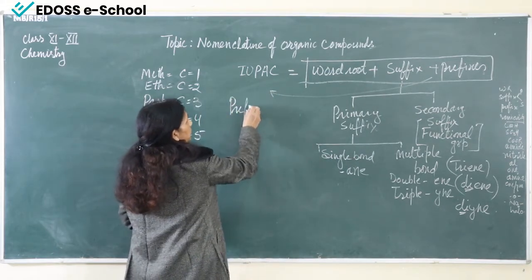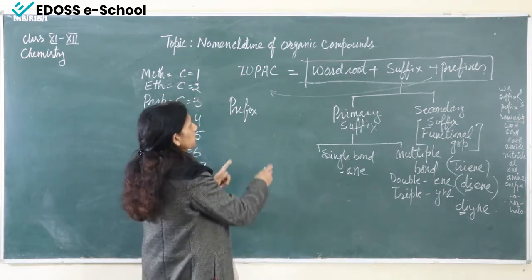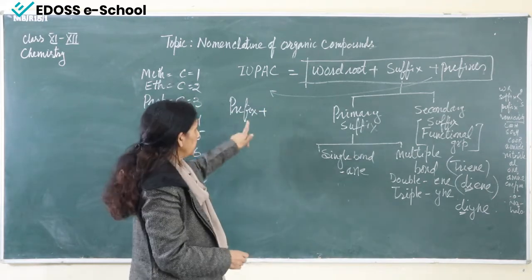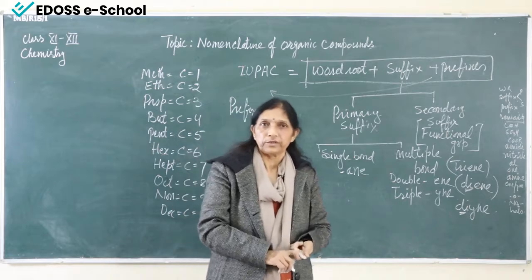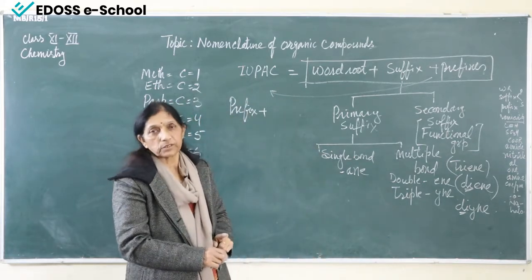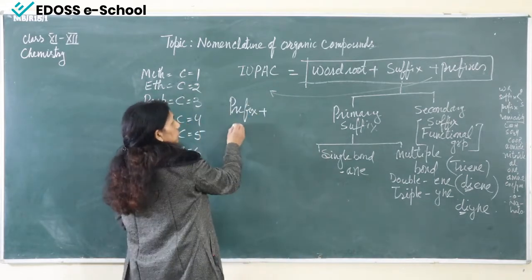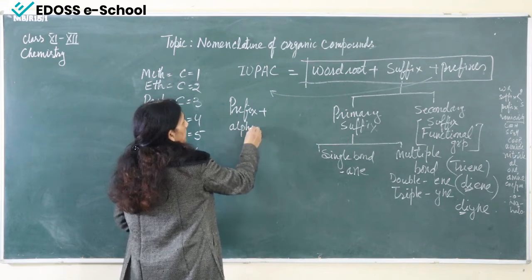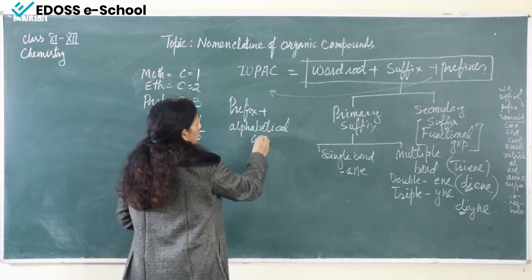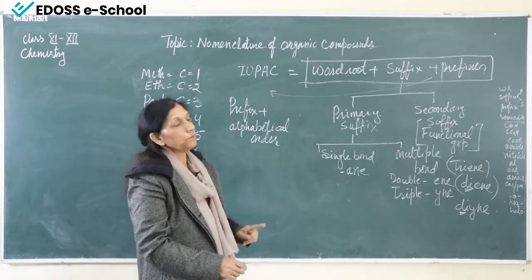If it is one prefix or more than one prefix, then first of all we will write the name of the prefix. And if there is just one prefix, then according to the position we will write its name. But if there are more than one prefix, then we will use alphabetical order. This order we have to keep in mind while writing the names of the prefixes.